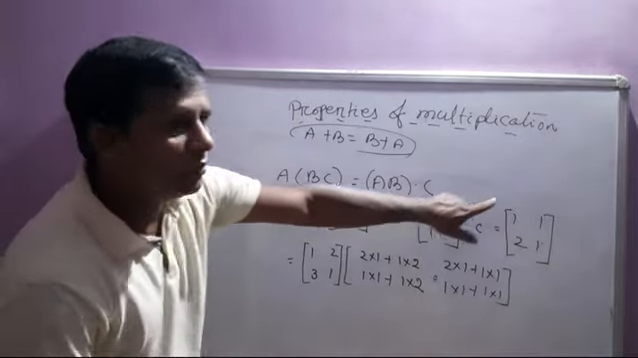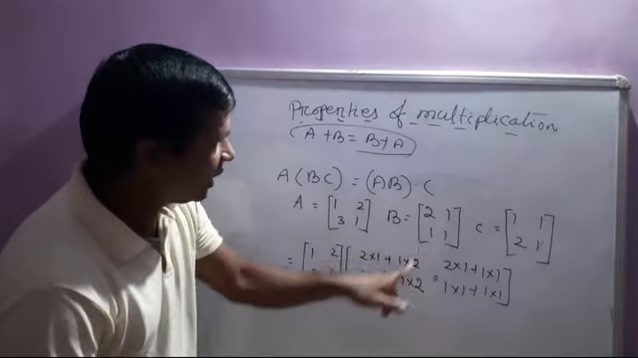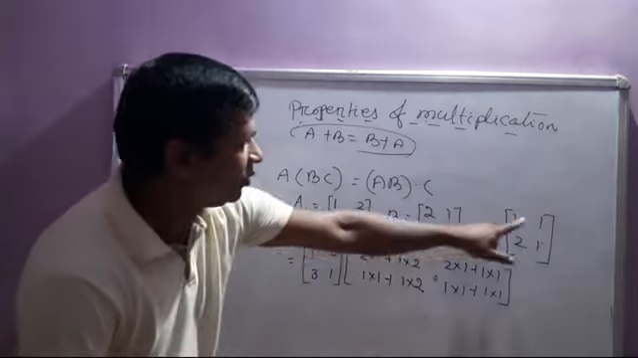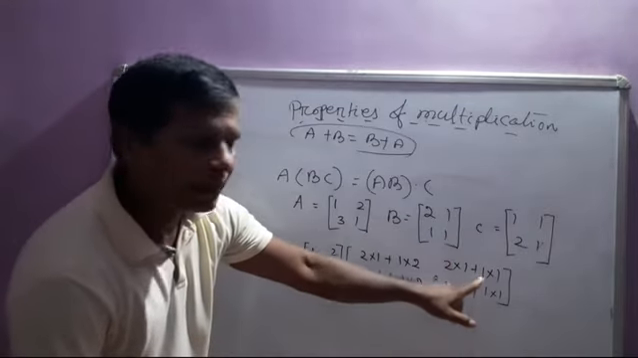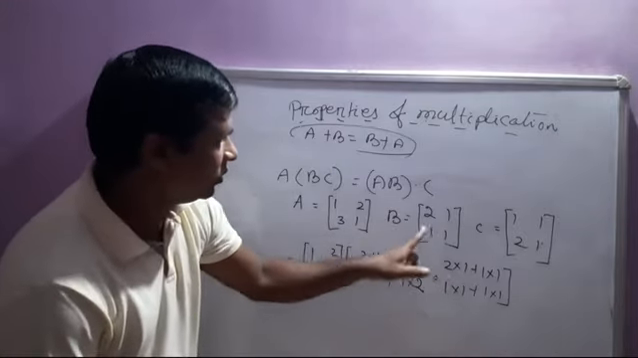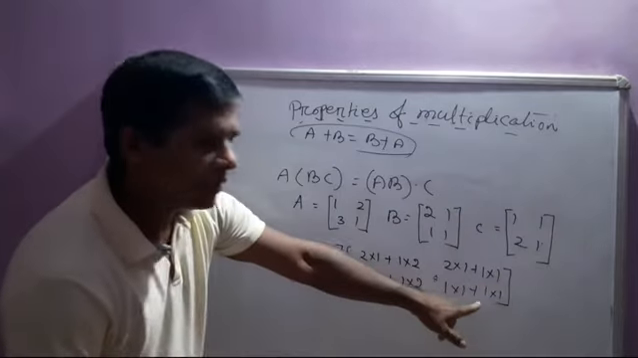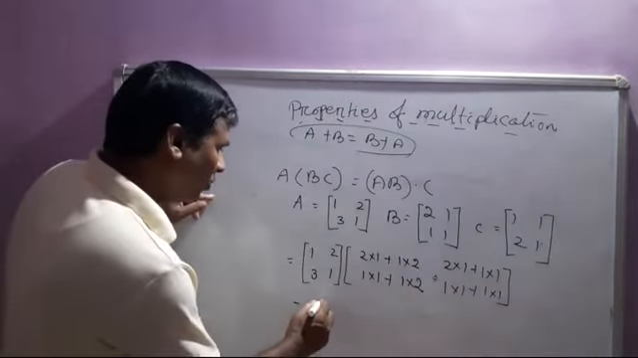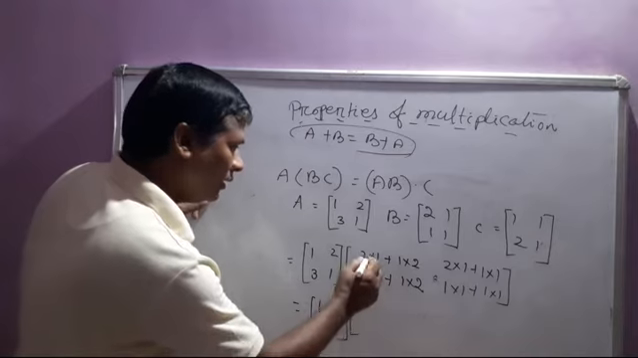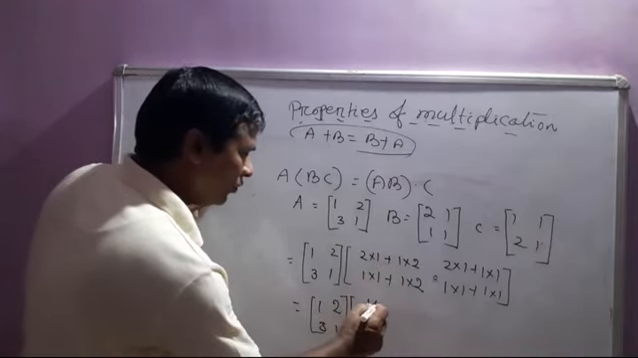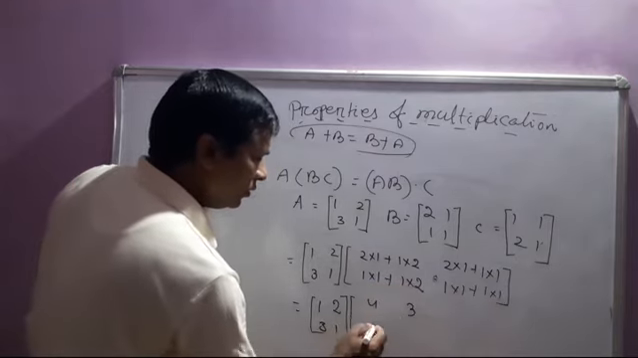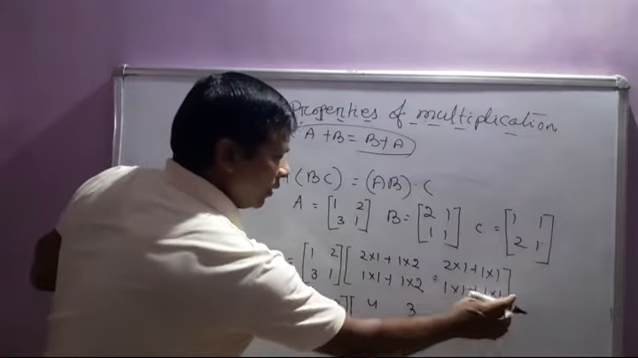So first row multiplied with the first column: 2 cross 1, then 1 cross 2, first element. Then 2 cross 1, then 1 cross 1, second element. Then move toward the second row: 1 cross 1 plus 1 cross 2, then 1 cross 1 plus 1 cross 1. So that value is equal to 1 2 3 1, again multiplied with 2 plus 2 is equal to 4, then 2 plus 1 is equal to 3, 1 plus 2, 3, then 1 plus 1, that is equal to 2.